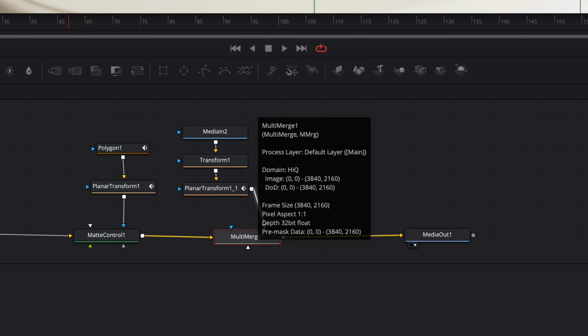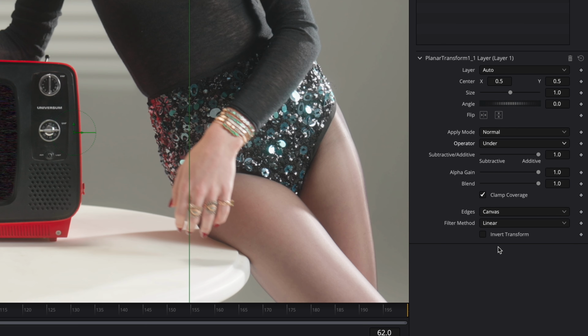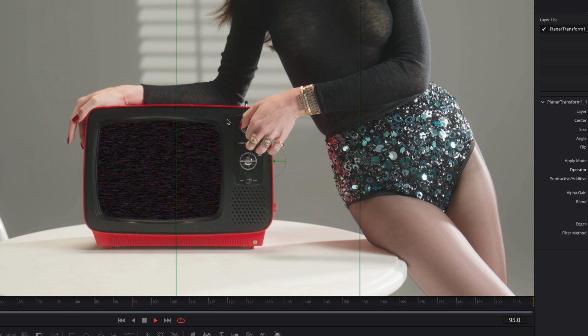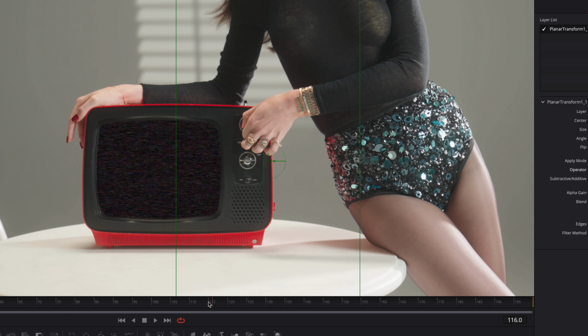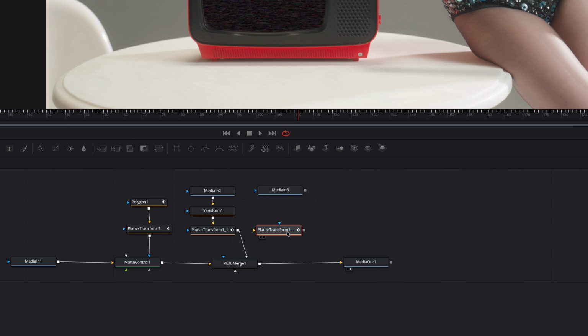Select the multi-merge node and change the operator from over to under. Do the same for the other 2 clips.